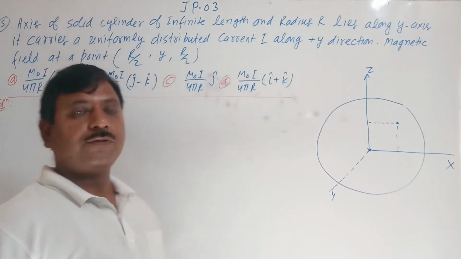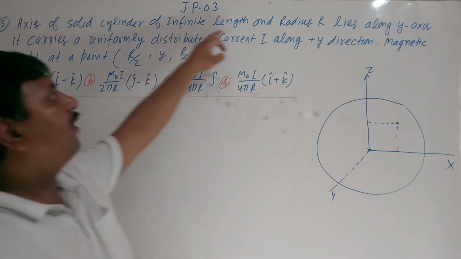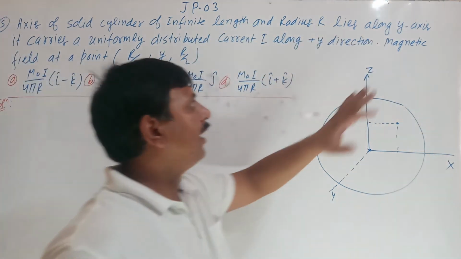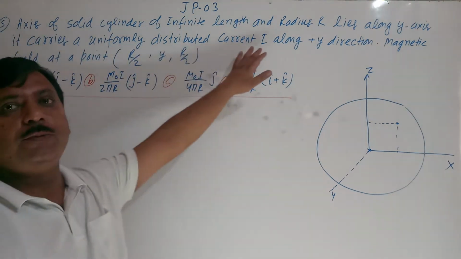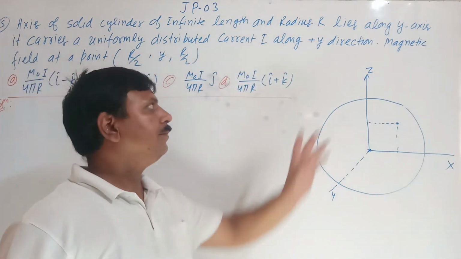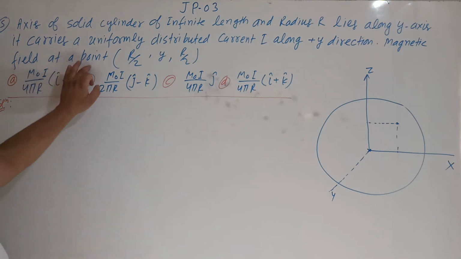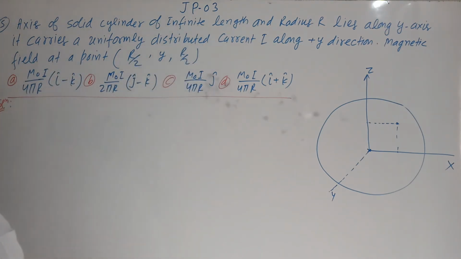A very interesting question. The axis of a solid cylinder of infinite length and radius r lies along the y-axis. It carries a uniformly distributed current I along the plus y direction. Find the magnetic field at the point r by 2, y, r by 2.